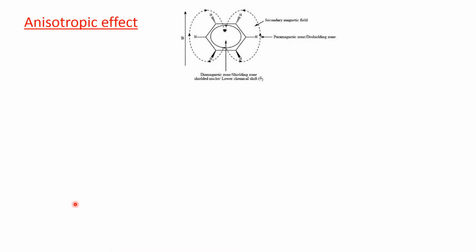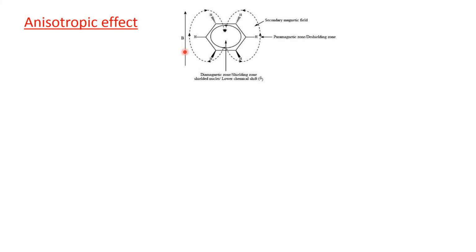Now coming to the anisotropic effect of aromatic compound, so the benzene ring. We know in this aromatic compound, the benzene ring, the pi electron cloud is present above and below the ring. Now, if you apply the external magnetic field perpendicular to the plane of the molecule, then the induced magnetic field generated by the circulation of pi electron will also be in the direction of the applied magnetic field.